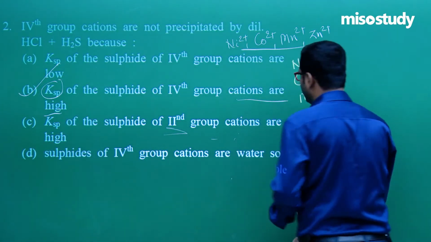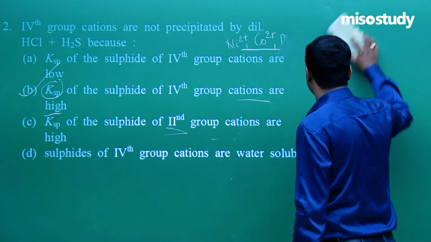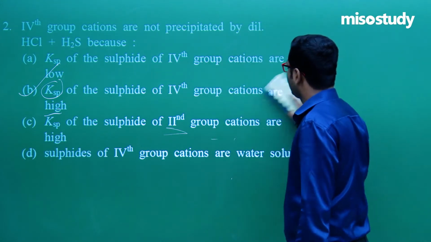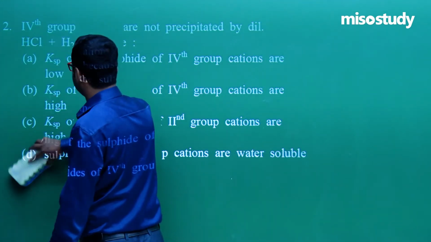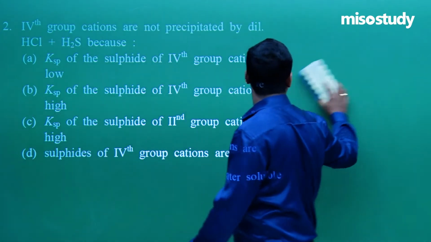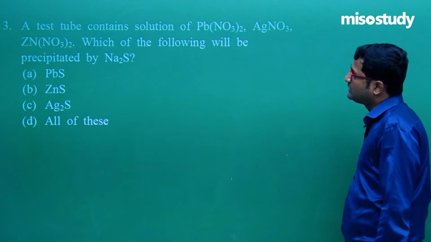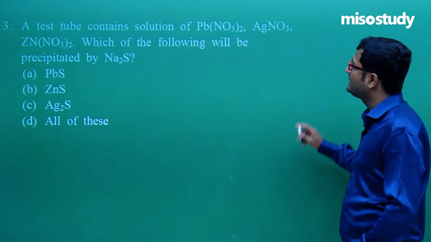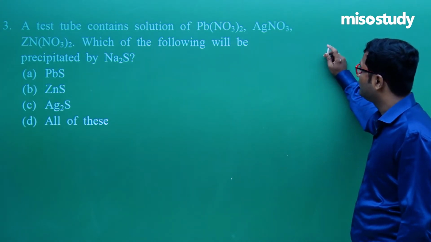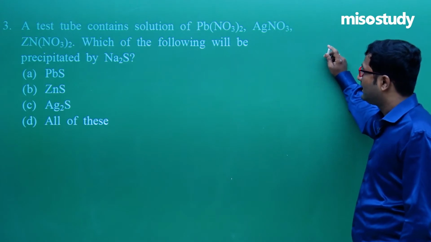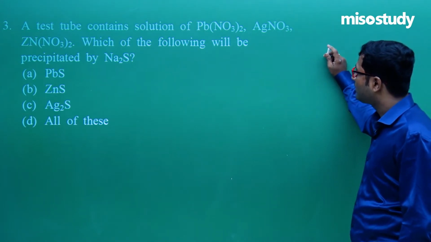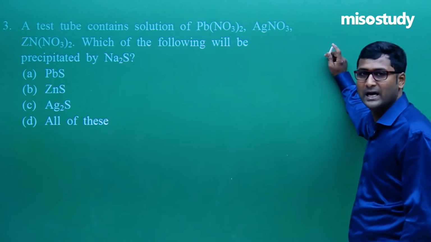Now let's move to the next question. Now check it out, question number 3. A test tube contains a solution of Pb(NO3)2, AgNO3, Zn(NO3)2. Which of the following will be precipitated by Na2S?